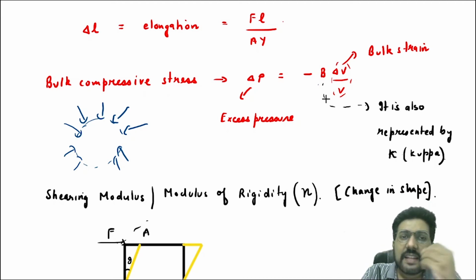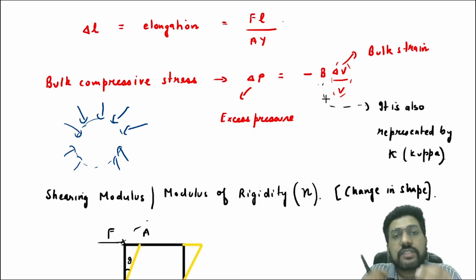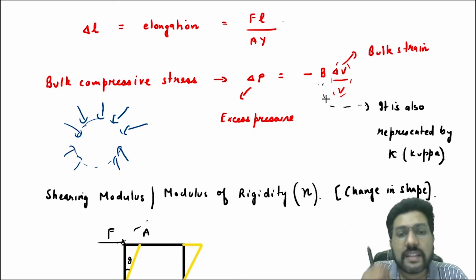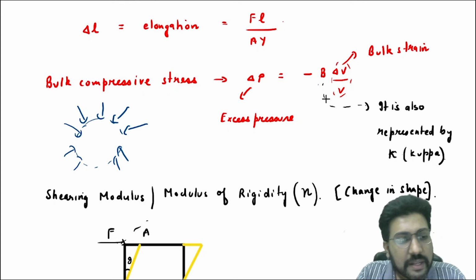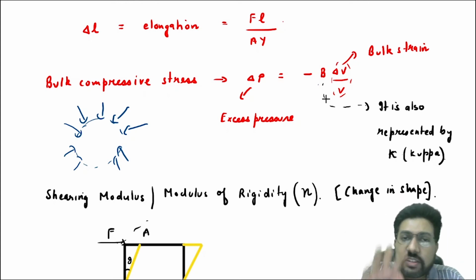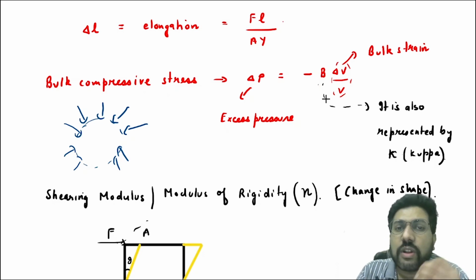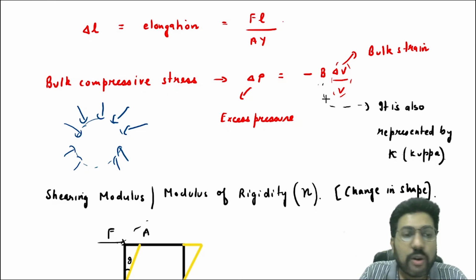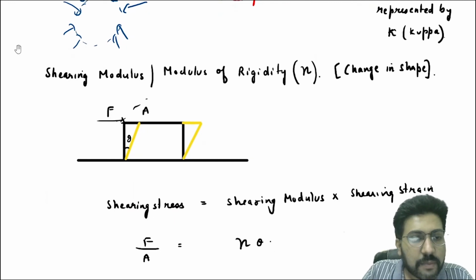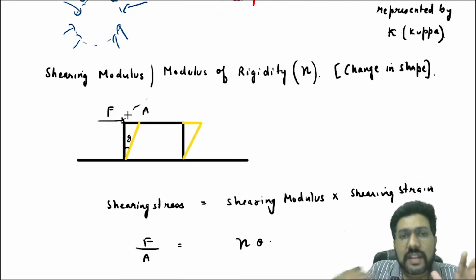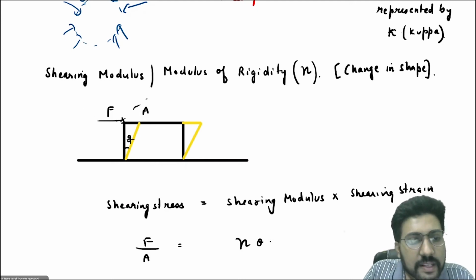Then there is the last type of stress, that is the shearing or the tangential stress, and the shearing or tangential strain. Shearing stress and shearing strain are related to each other again by Hooke's law, but this time the proportionality constant or the modulus of elasticity is called the modulus of rigidity or the shearing modulus. Suppose this is a body and you have applied a force on the surface and this body is bending, and it has bent by an angle theta.